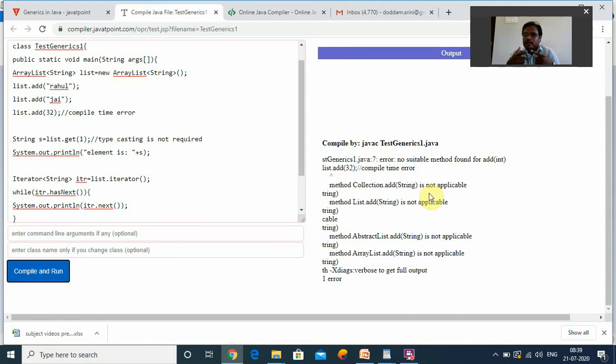What type of compile time error are you getting? This is the compile time error: no suitable method found for add. This list.add(32) is the compile time error. You answer this particular error, right? Thank you. I think all of you understood, right?